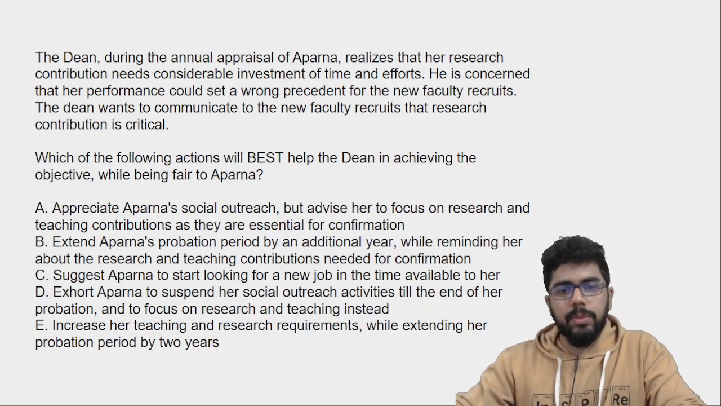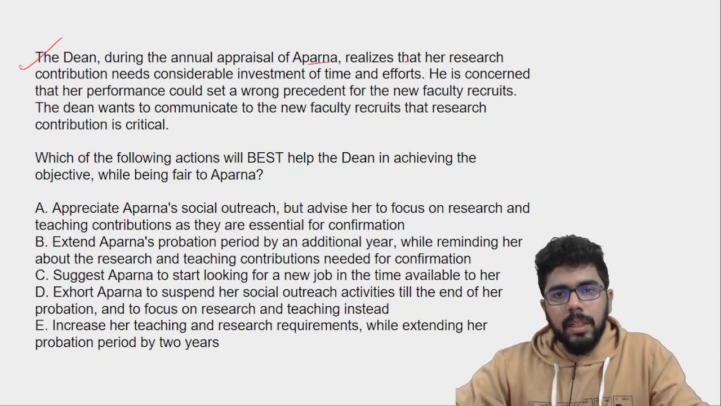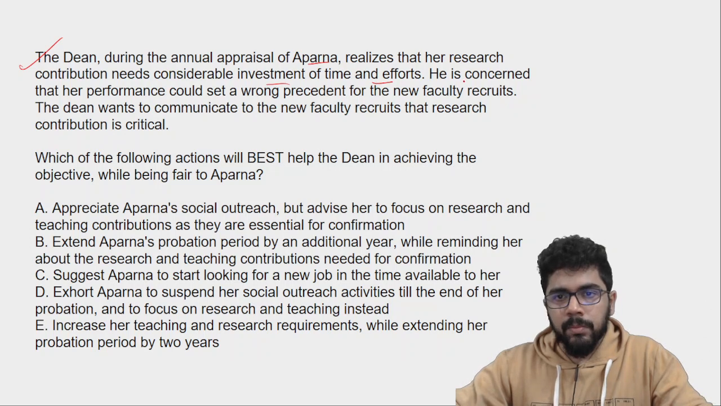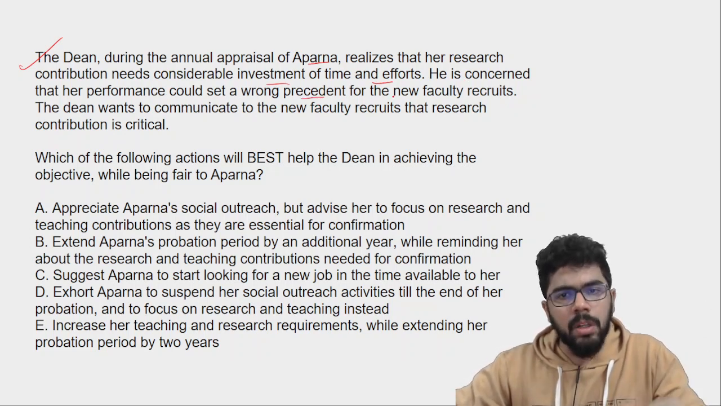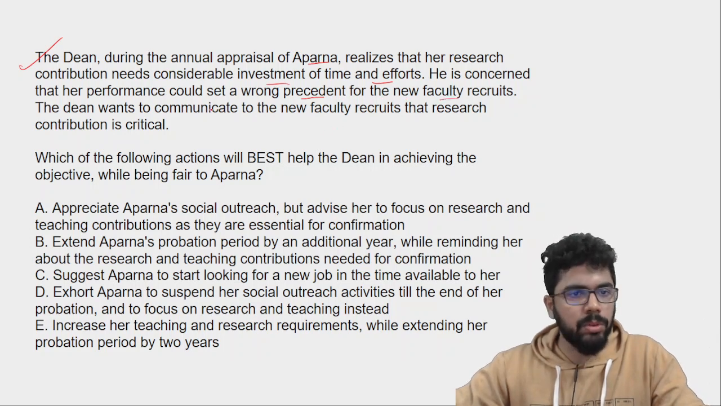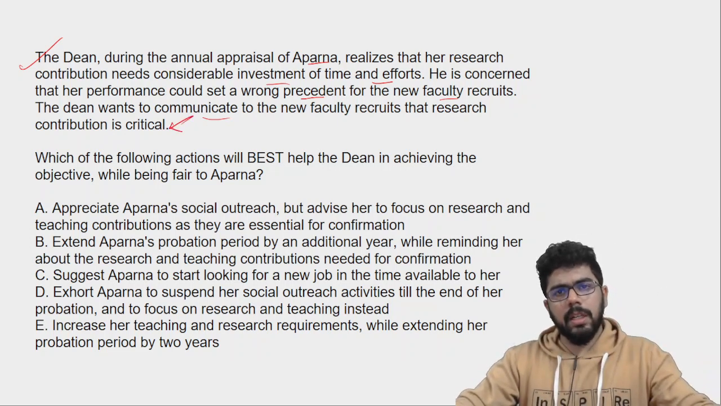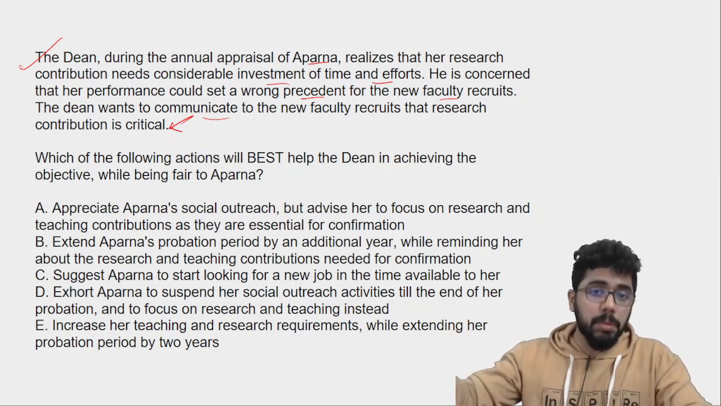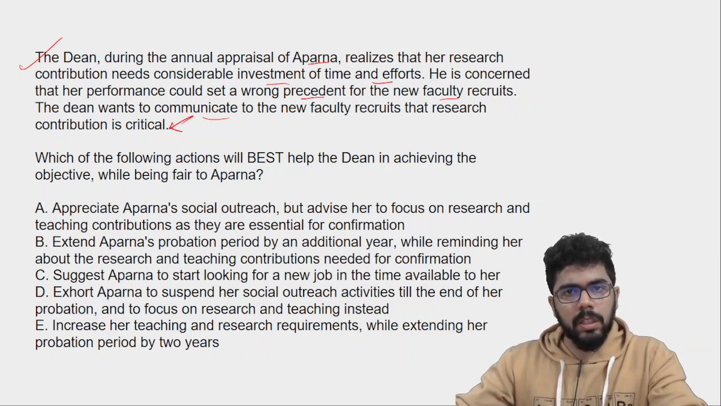So let's take a look at the first question here. Now the dean, during the annual appraisal of Aparna, realizes that her research contribution needs considerable investment of time and efforts. Now he is concerned that her performance could set a wrong precedent, wrong example for the new faculty recruits. The dean wants to communicate to the new faculty recruits that research contribution is critical. तो ये जो डीन has introduced this method, he wants that college का already तो अच्छा नाम है, research पे भी अच्छा नाम हो. That is why the dean is making this research parameter very important.